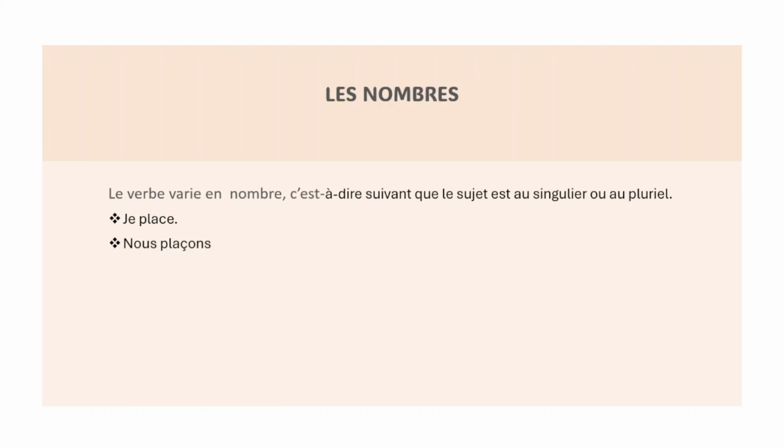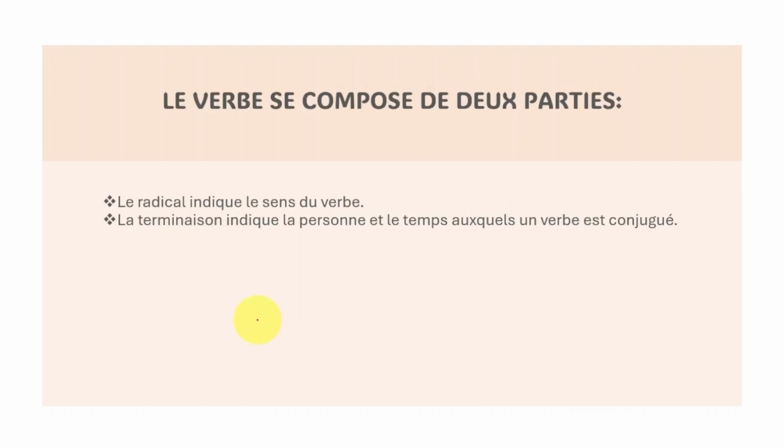So, when you look at here, the way I put it, it's going to be singular or plural. In this case, I'm talking about singular. Here, plural, because when you look at plaçons, here it sounds like S. We come here. Le radical indique l'essence du verbe. La terminaison indique la personne et le temps auquel un verbe est conjugué, okay?